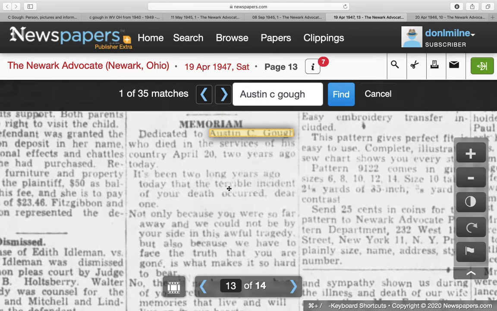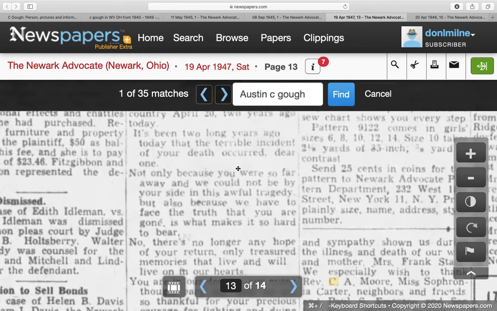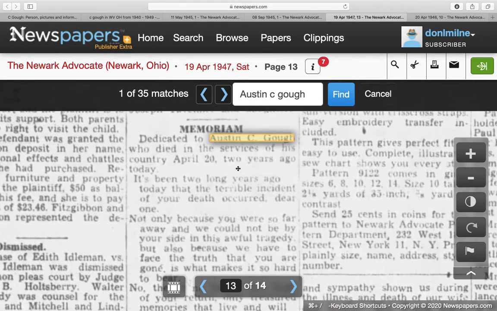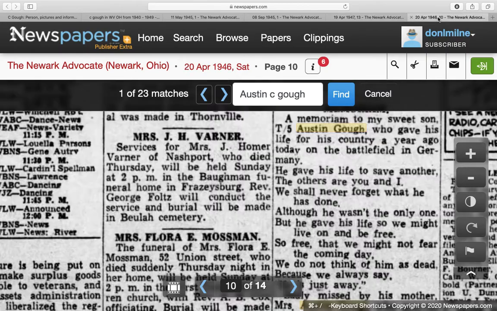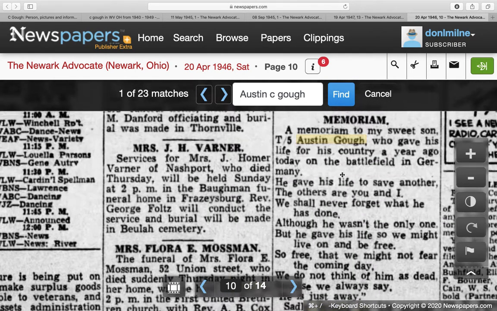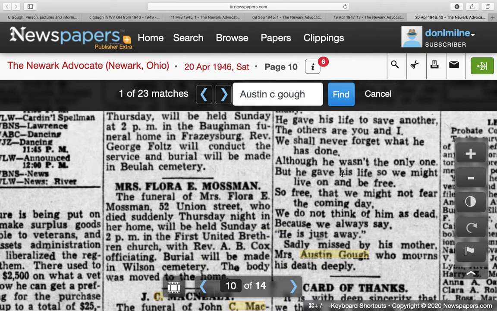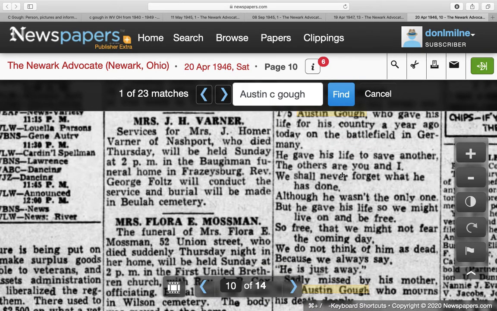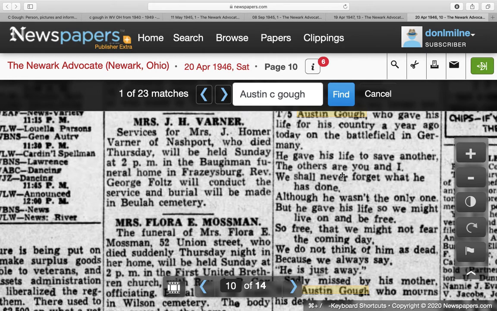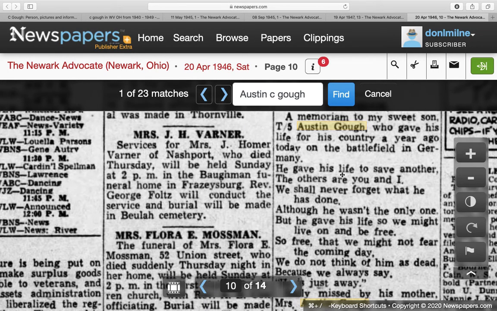And then this is kind of interesting. You'll see this on some of the newspapers. Newspapers would often run memorials written by family members. So in April of every year for years after that, this is from '47, his family did a dedication to their departed. And there was one also from '46 where they did something. Doesn't happen all the time, but it is not unknown. I've seen these more than once where family members are writing tributes to their departed.